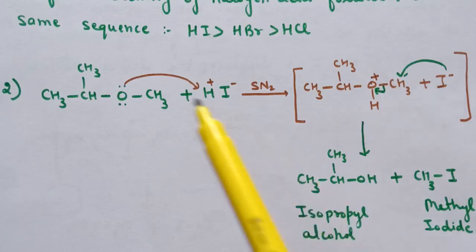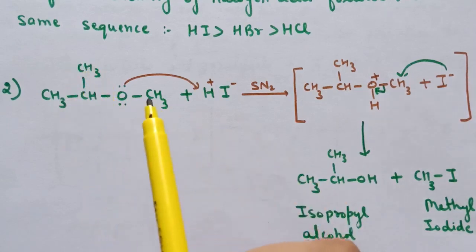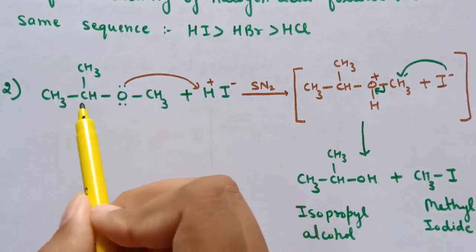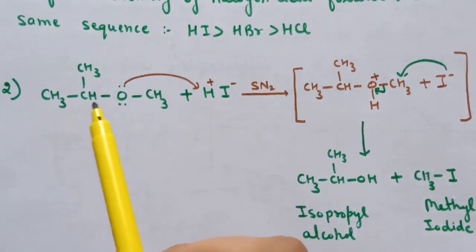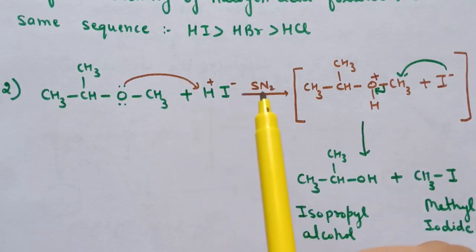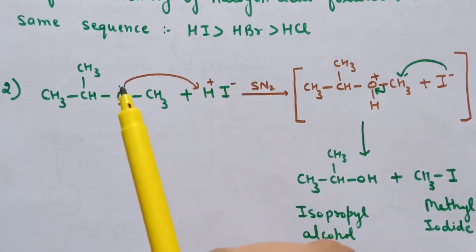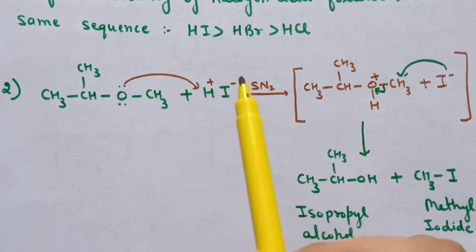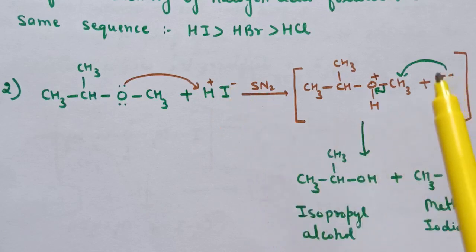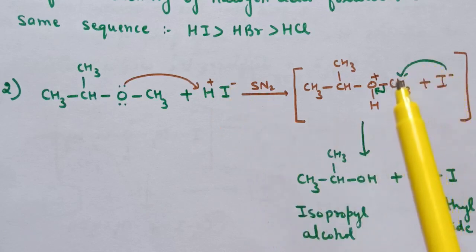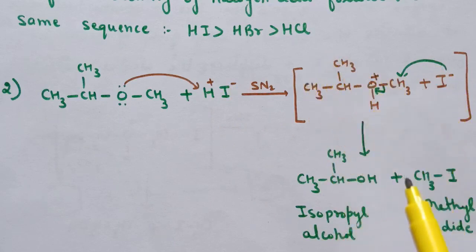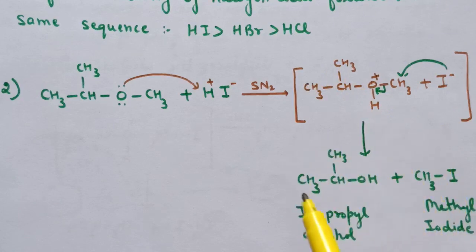Now next reaction is where two different R groups are attached in ether. One R group is methyl and second is isopropyl. Now reaction of this ether with HI, again this reaction takes place via SN2 mechanism, and first step is the lone pair of electrons present on oxygen attacks on this H+, and from here I- is released. In second step, this I- attacks on this carbon atom because this group is smaller as compared to this isopropyl group. So here two products are formed. One is methyl iodide and second is isopropyl alcohol.